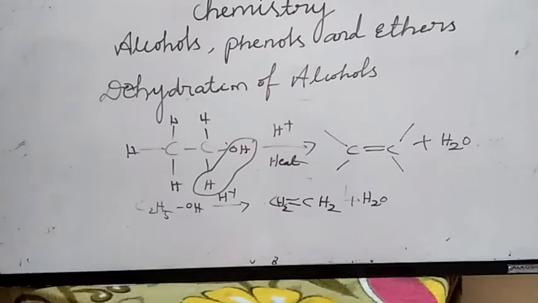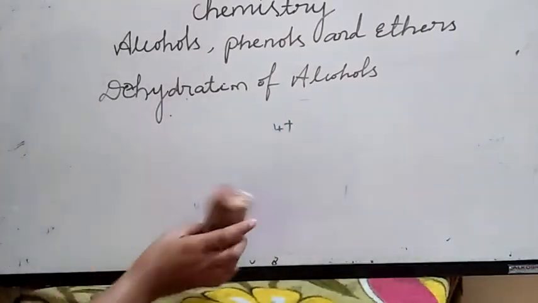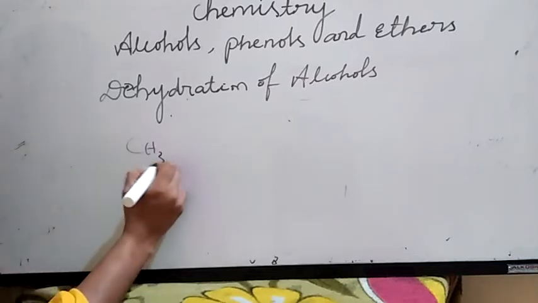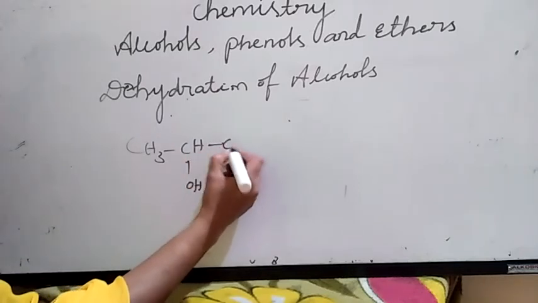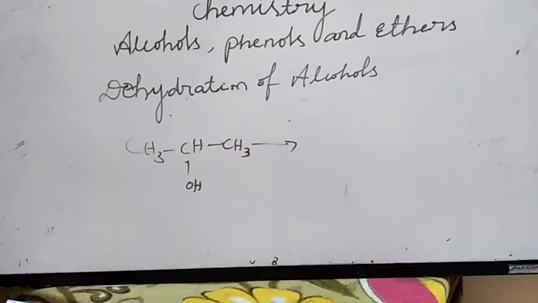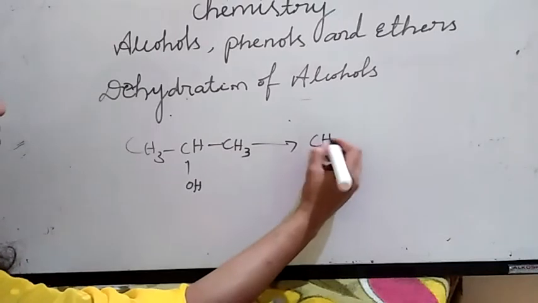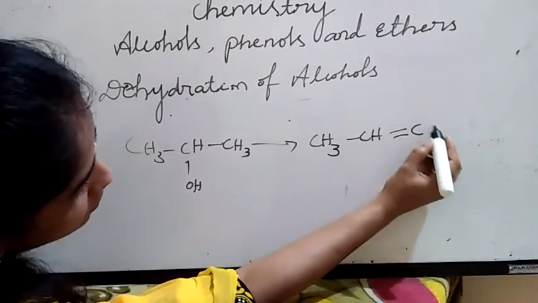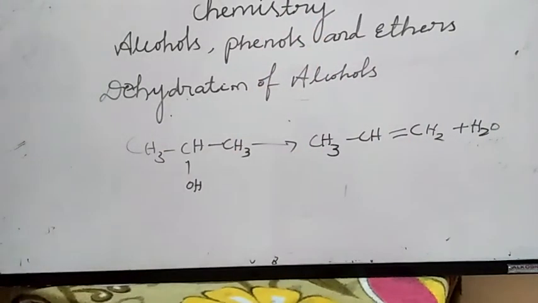If I take a secondary alcohol, CH3CH(OH)CH3, this is the secondary alcohol. One H combines with the carbon. What will happen? Dehydration. If we dehydrate it, this OH will combine with this one H, and we are going to get propanol to propene, CH3CH=CH2. This is propene, with the removal of a water molecule. So this is about when we take a secondary alcohol.